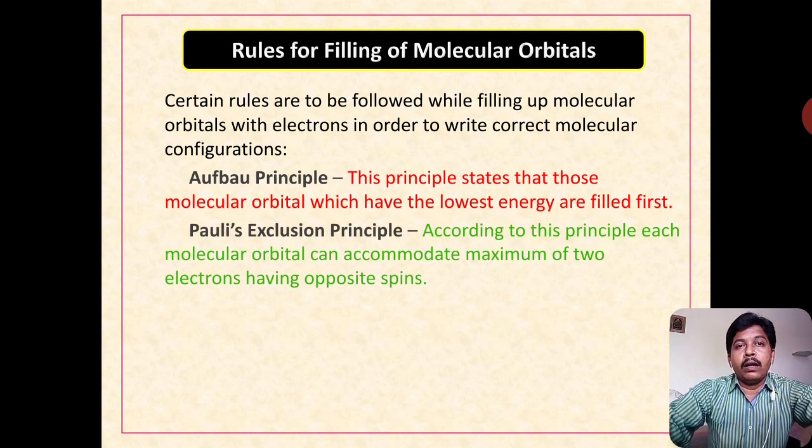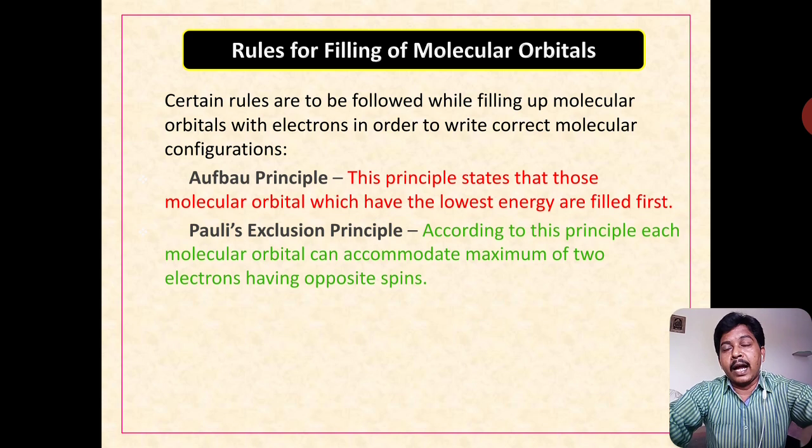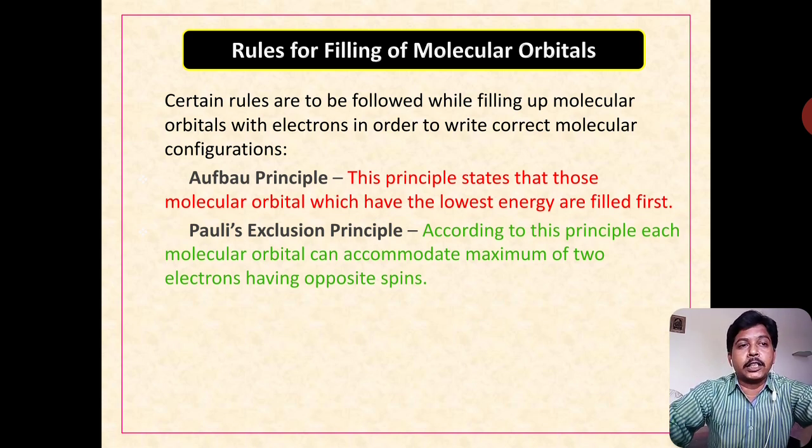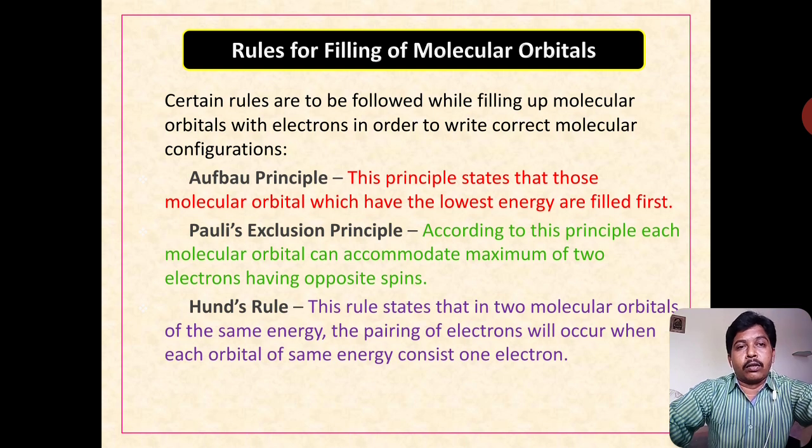Next, the second rule, Pauli's exclusion principle. It states that each molecular orbital can accommodate a maximum of 2 electrons, and they must have opposite spins. So it is a very simple rule. According to this, a molecular orbital can accommodate a maximum of 2 electrons only, and the 2 electrons must have opposite spins. And come to the third rule, Hund's rule.